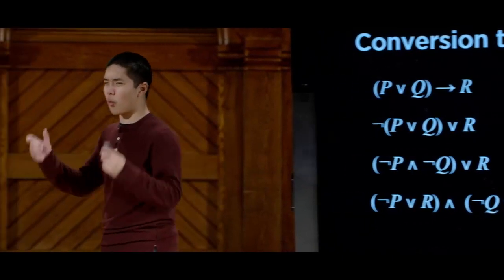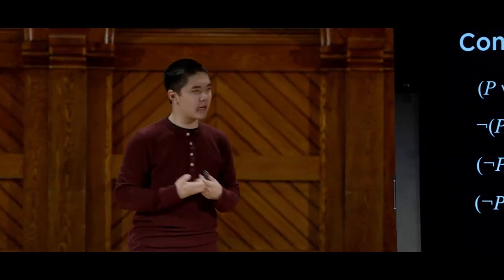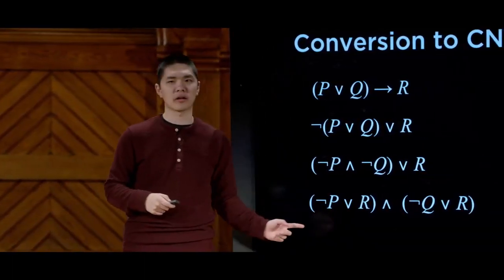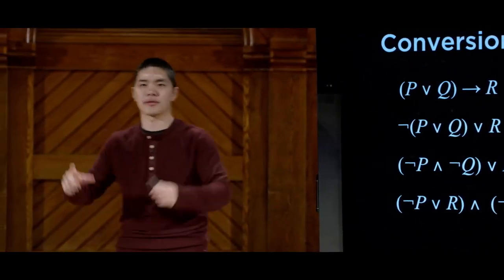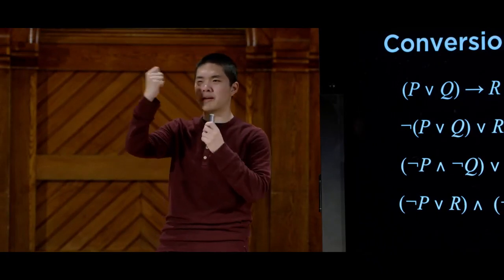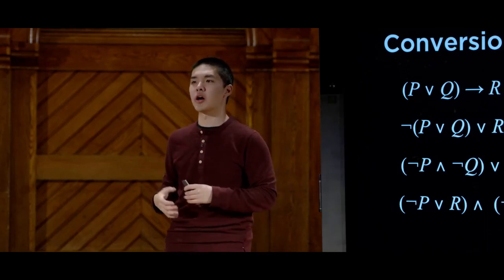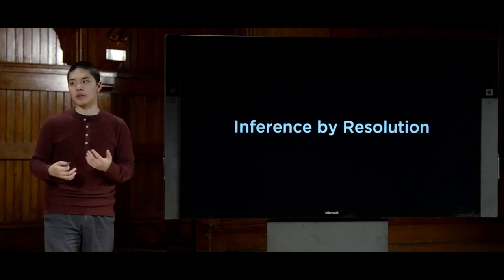So why is this helpful? Why do we even care about taking all these sentences and converting them into this form? It's because once they're in this form, these clauses are the inputs to the resolution inference rule that we saw a moment ago. That if I have two clauses where there's something that conflicts or something complementary between those two clauses, I can resolve them to get a new clause, to draw a new conclusion. And we call this process inference by resolution, using the resolution rule to draw some sort of inference.